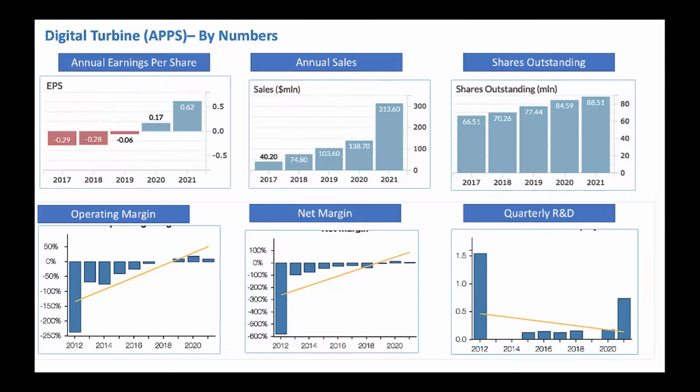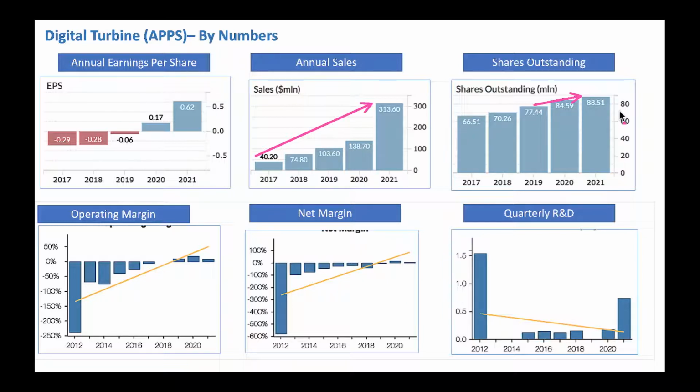All right, now let's jump in and look at the numbers. From a numbers perspective, look, it's a profitable company. Earnings per share is going higher. That's a good one here. And sales, top line sales growth or revenue growth going higher. That's also great. Shares outstanding slightly increasing, not a major concern, but we got to keep a watch here.